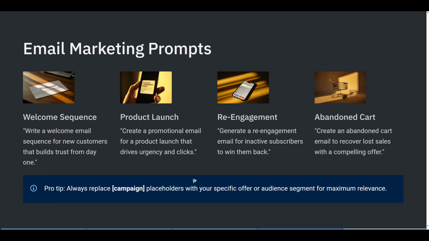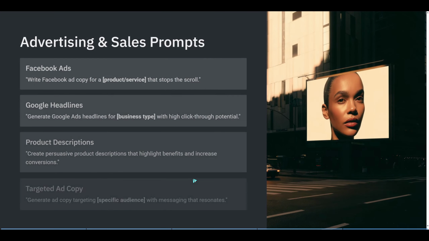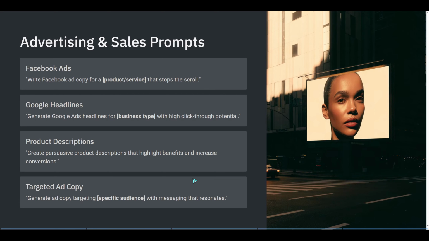When it's time to advertise, use, "Write Facebook ad copy for a [product/service]." Broaden reach with, "Generate Google Ads headlines for the [business type]." Boost conversions via, "Create persuasive product descriptions that increase sales." Sharpen your button text with, "Write a call to action that improves conversion rates." And hit the right people using, "Generate ad copy targeting [specific audience]."